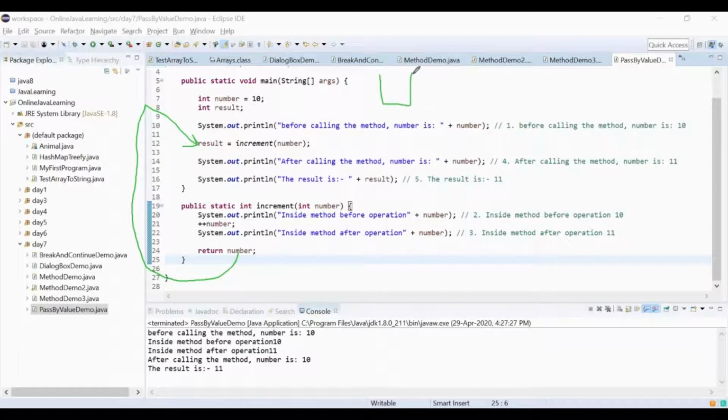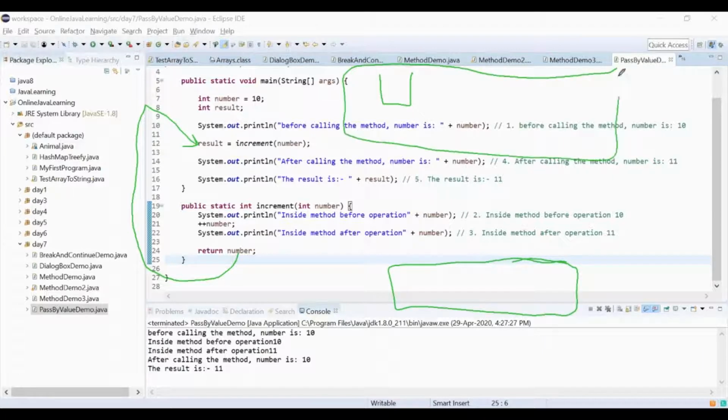This is my method, and this is my main method. Okay, I'm drawing one more time. This is result, and this is number, and this is number. Now I'm directly writing 11 here after increment.